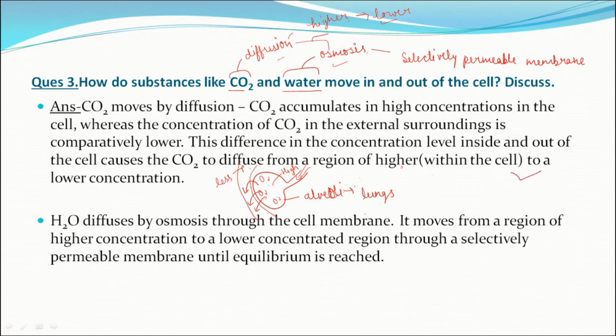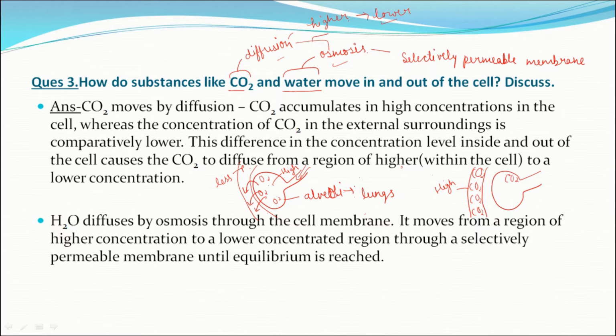Similarly, as we know, blood is the transportation medium inside our body, so it carries waste material of our body like CO2. That means CO2 accumulates here in high concentration.